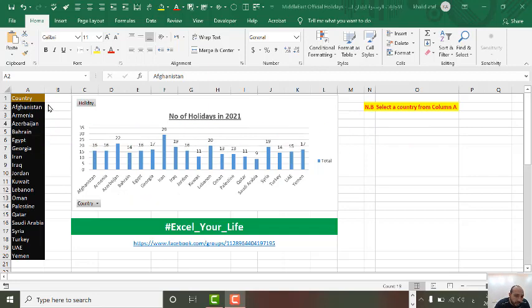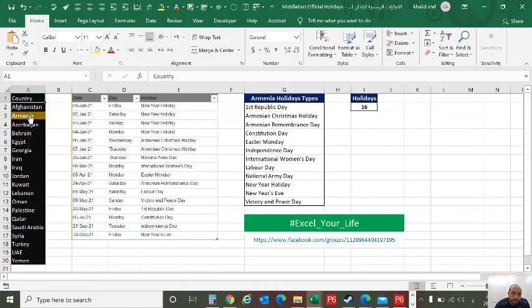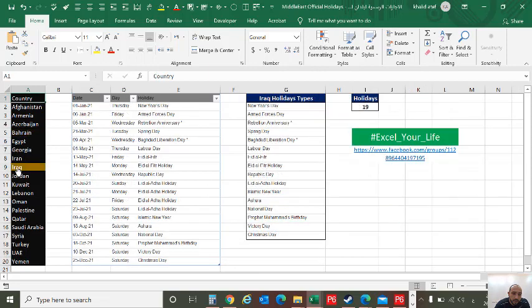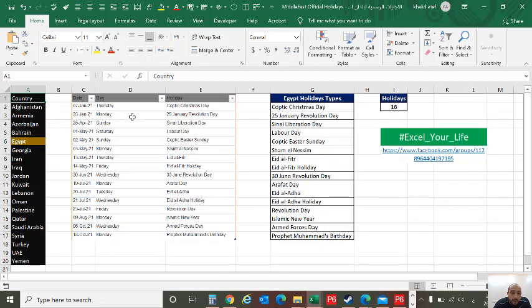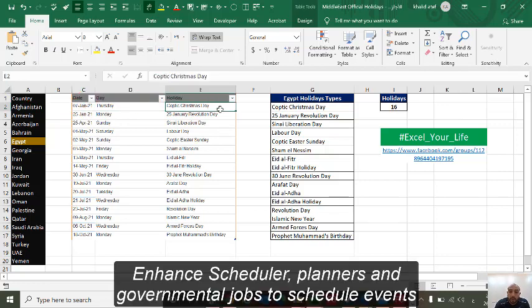You can choose the country you need from this list this way. And here it will show you the date of the vacation or holiday, the day in text, and the description of this holiday. This will help you if you need to plan or schedule a new event you want.